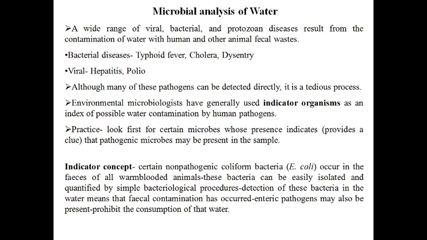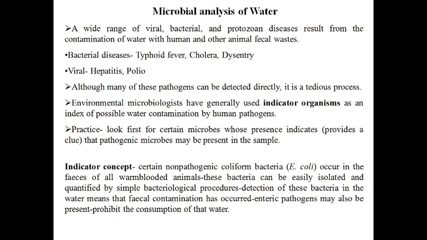So if the indicator microorganism is present, that is going to provide a clue that fecal contamination is there in the water, so there is a chance that pathogenic microorganisms can also be present in the sample. So indicator organisms are those organisms which provide a clue that fecal contamination might be there in the water sample. That is the indicator concept.